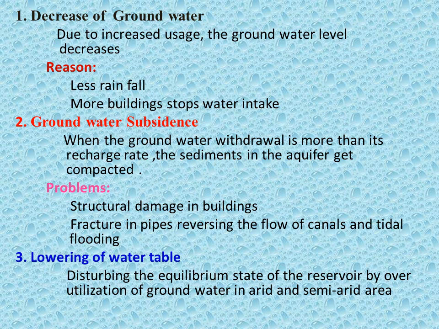Ground subsidence. When groundwater withdrawal is more, we take water from wells, hand pumps, bore wells, etc. When we withdraw more and more groundwater from underground, the sediments in the aquifer get compacted. So, structural damage will occur in buildings, fractures in pipes, reversing of the flow of canals and tidal flooding.